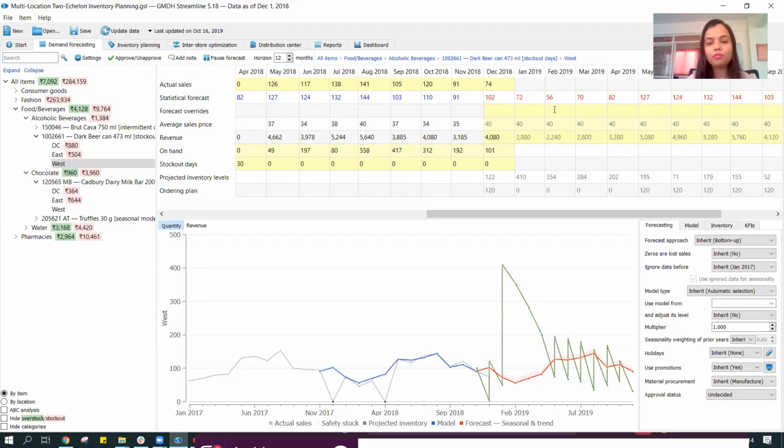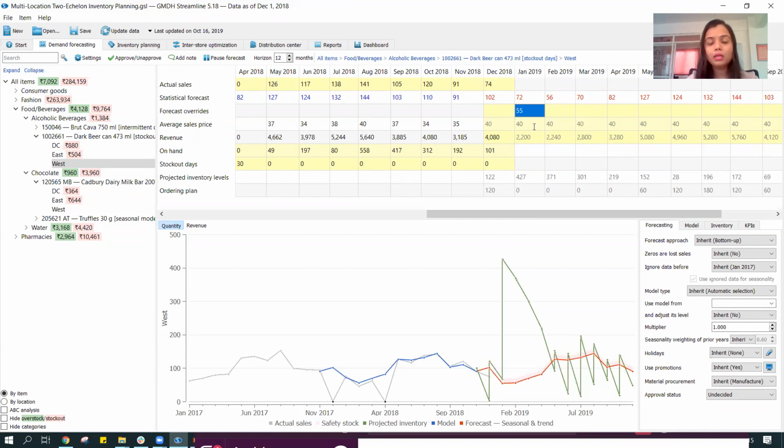Then there is an option for forecast override. So if we want to make changes to the forecast, say we have information that there was a certain event which is going to impact the West region, and we know it's not a very good event and it's going to impact our sales negatively. So we want to reduce the forecast number. That's what our marketing team had come and informed us. So I'm going to just reduce the number, and automatically my forecast over here has reduced to 55.